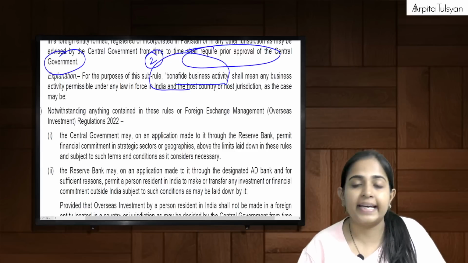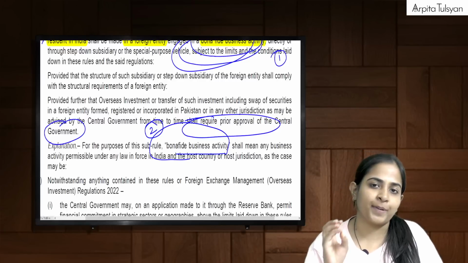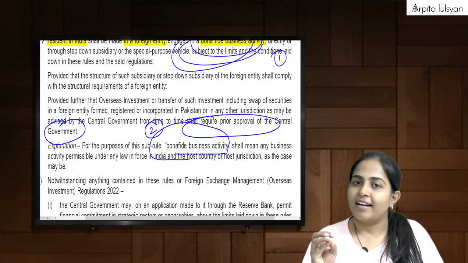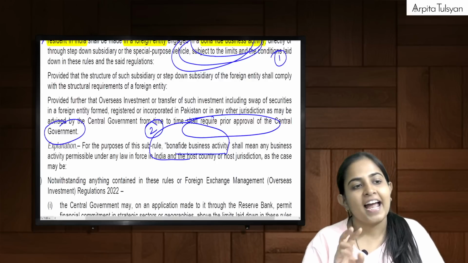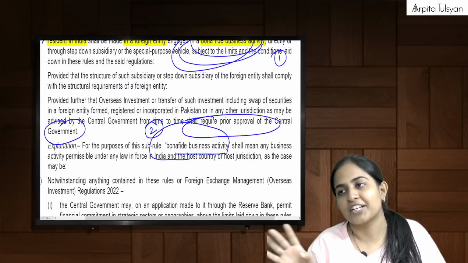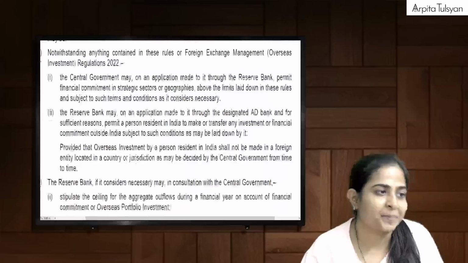So 2 points that we studied till now. In overseas investment, first point, investment should be done in a foreign entity which is engaged in bona fide activity. And second one, for doing transactions in Pakistan, take prior approval of the central government.